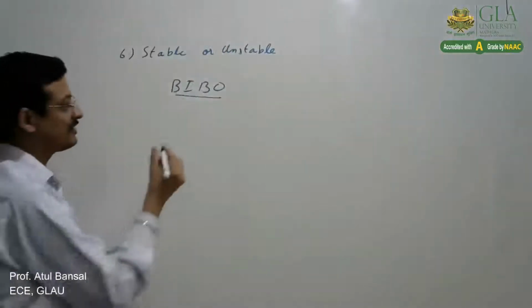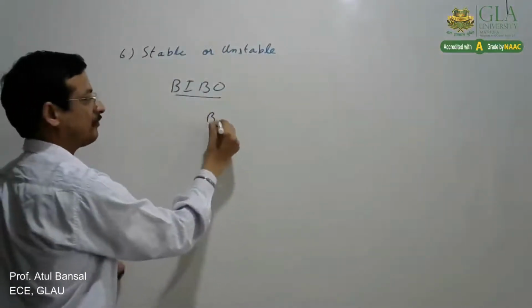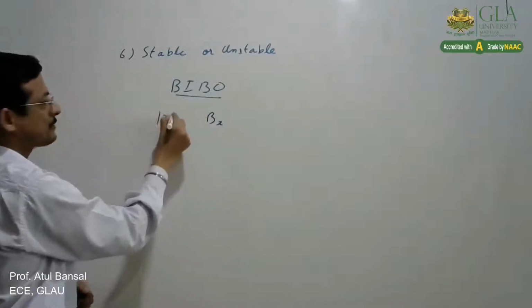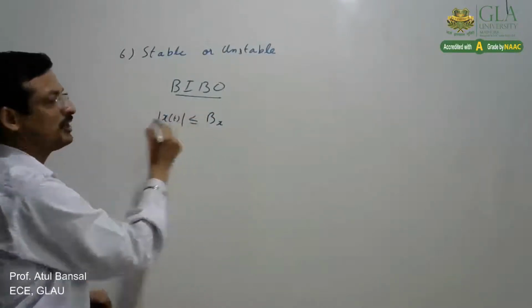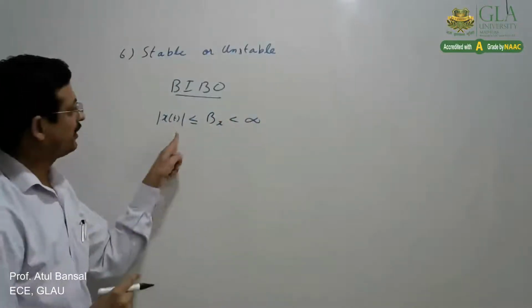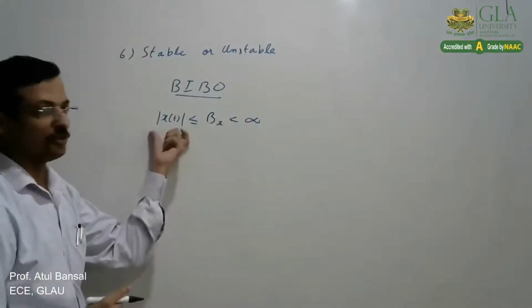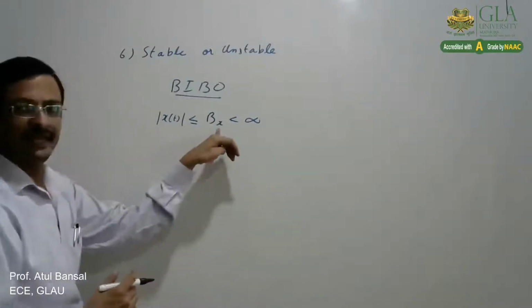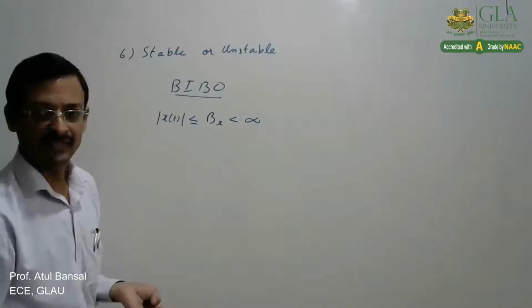So mathematically, what we say is, if for an input x(t) whose magnitude is some finite value less than infinity and is less than or equal to Bx, it means it can be anything from minus Bx to plus Bx. It is not necessarily a negative value.